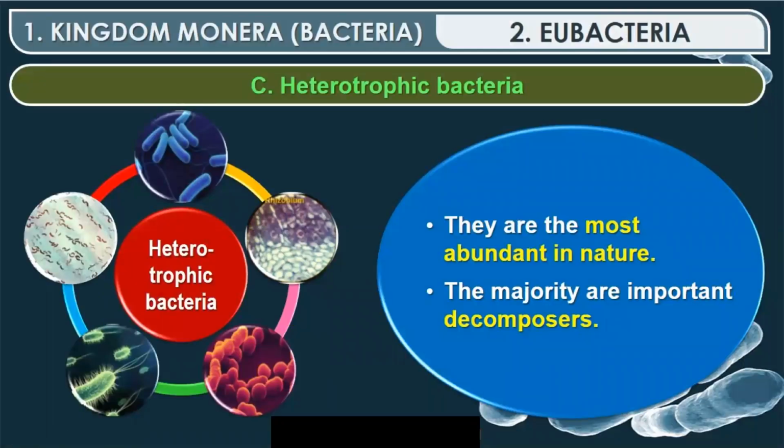Then come to heterotrophic bacteria. Even they are present in abundance in the nature. Many such types are there. The majority of them are decomposers. That is, they cannot prepare their food. They are present on dead decaying material.